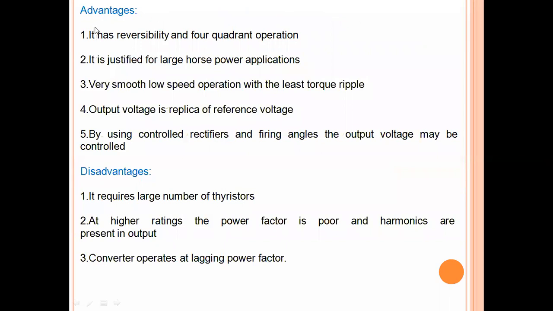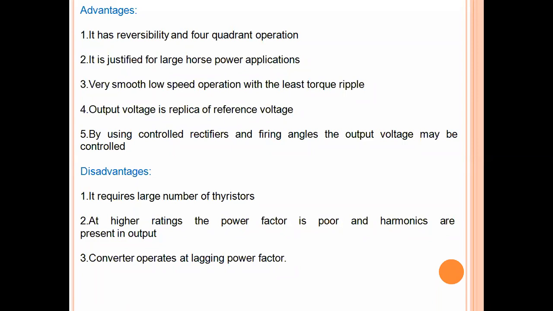Okay, and here a few advantages and disadvantages are listed. It has reversibility and 4-quadrant operation. That means we can achieve 4-quadrant operation using cycloconverter fed induction motor drive, which is one of the advantages. And it is justified for large horsepower applications. That means it can be operated under large power applications where the power is in the order of 50 kilowatt, more than 50 or 100 kilowatt to some megawatts.